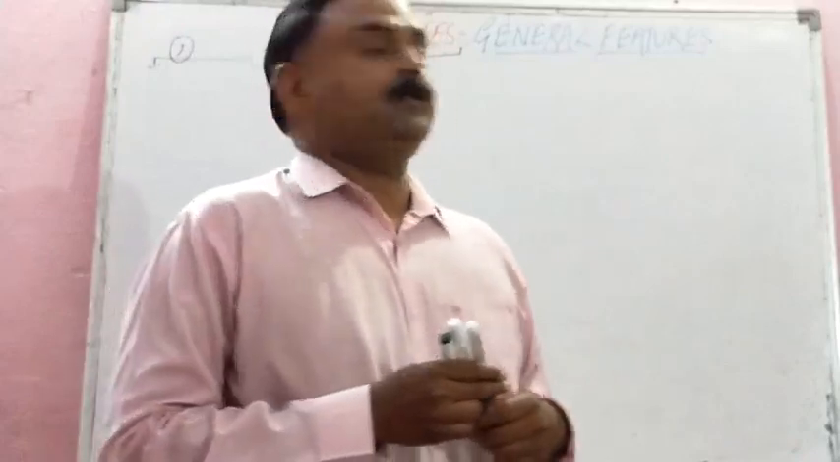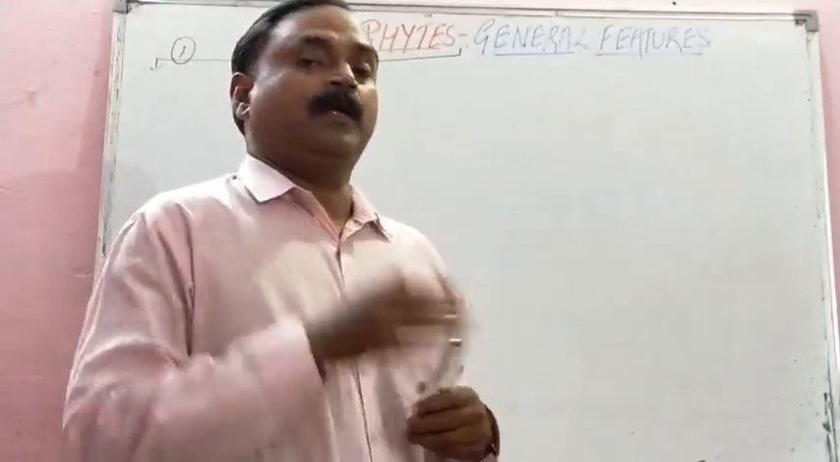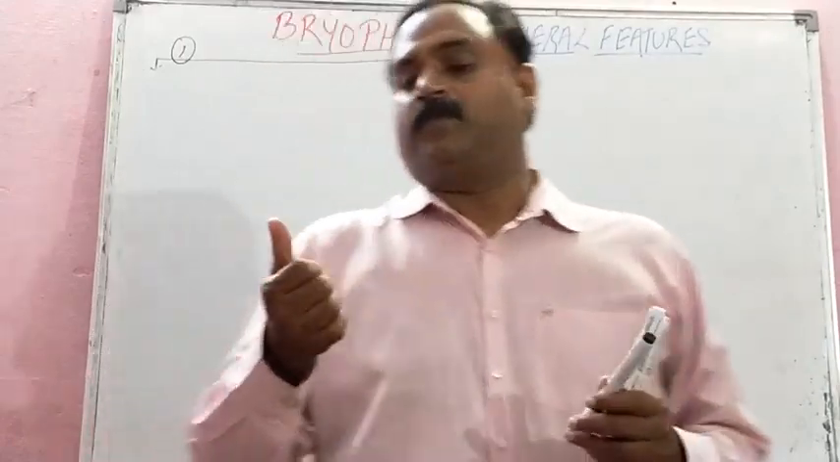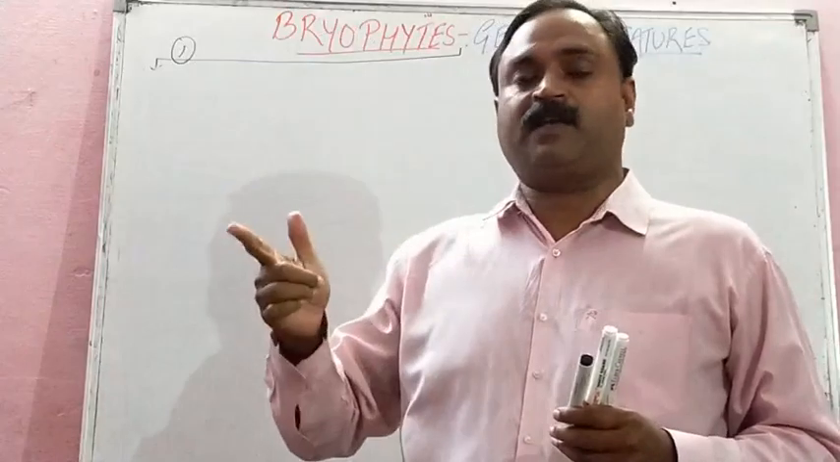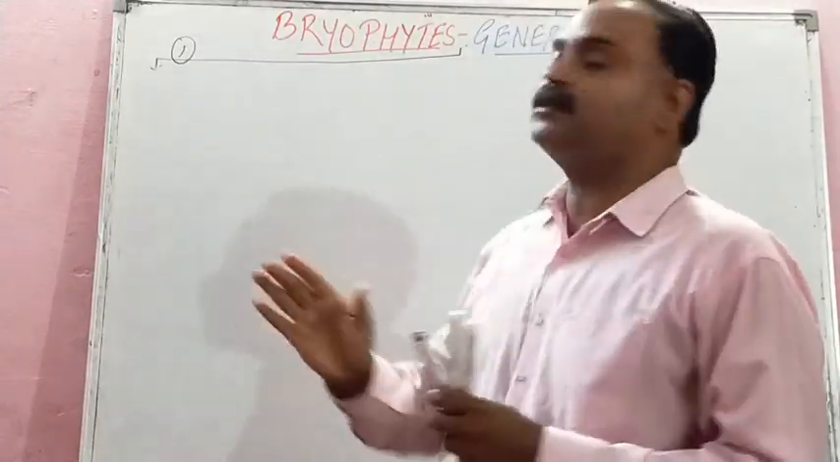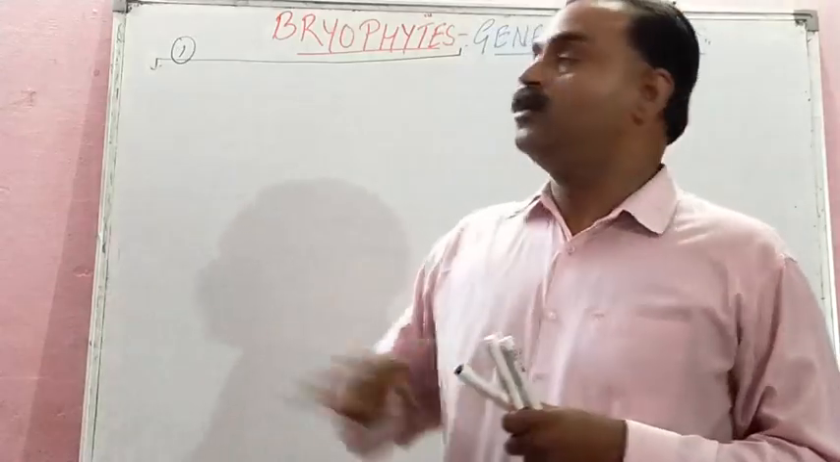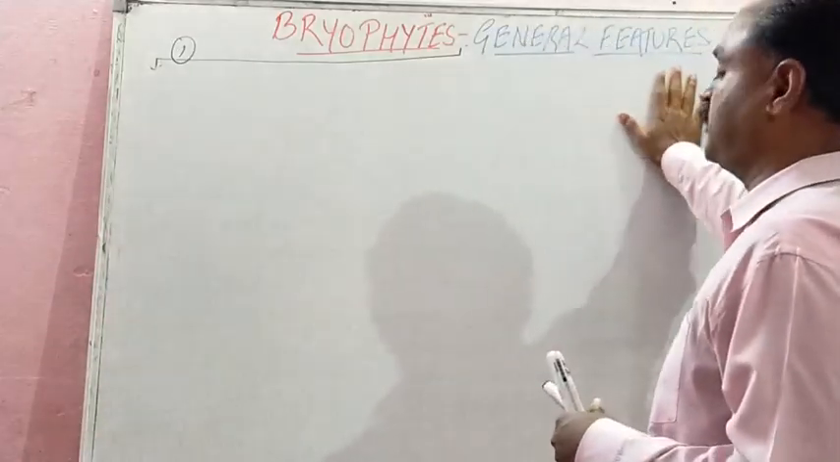Student, now we are on bryophytes. After algae we have to study bryophytes in the plant kingdom, and again the same sequence. First general characteristic features, then economic classification, and then economic importance. And in some parts there is a life cycle, that also we will do. So let us do the first part, that is, in bryophytes we are studying general features.